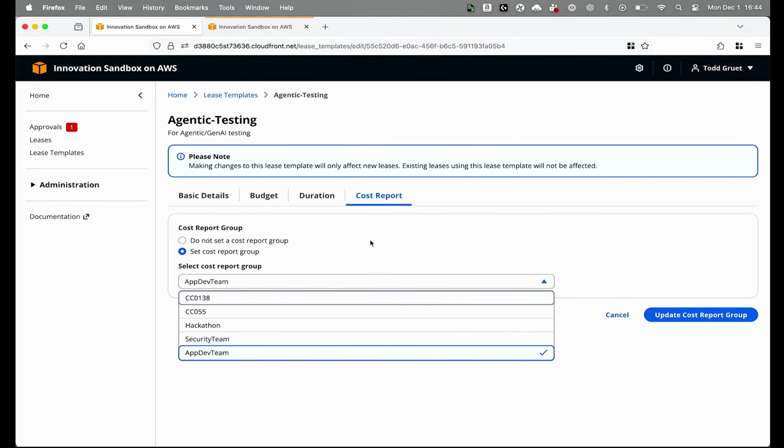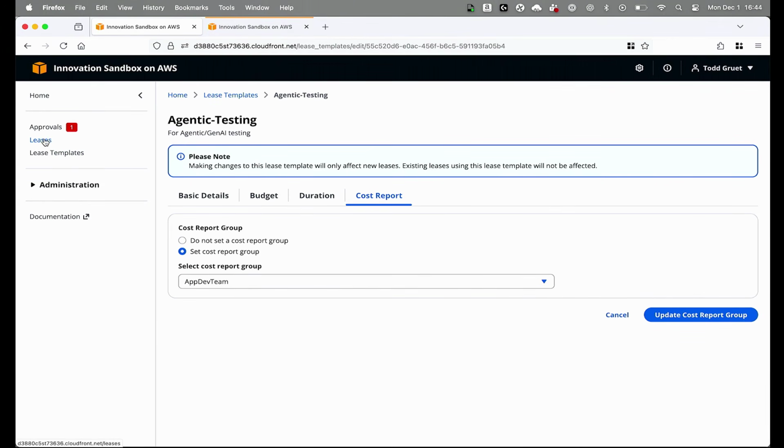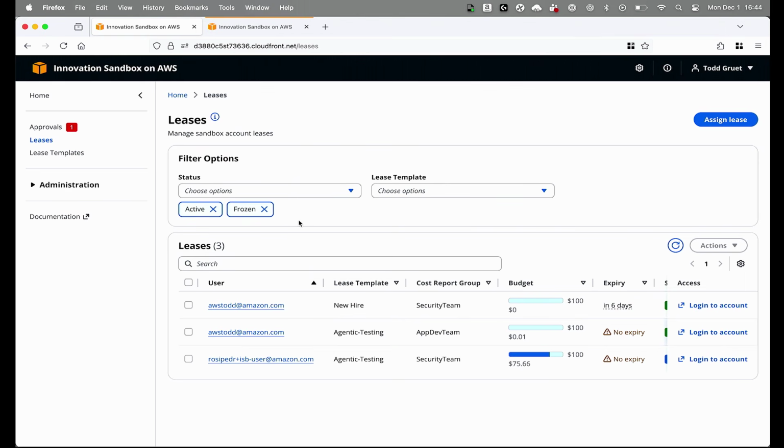So again, we see cost centers a lot, or CUs, and you assign this. The idea is you assign this to a lease template, and then if I'm on the security team, I'm only going to choose, as a Sandbox user, the security lease templates, or that's all I'm allowed to choose. So we have a roll-up of the different cost centers and how they're using the solution.